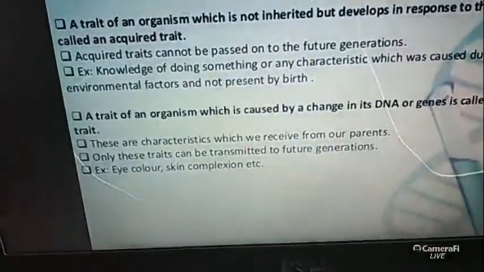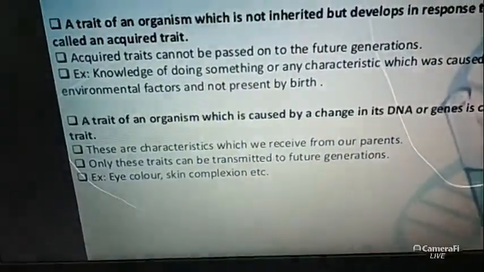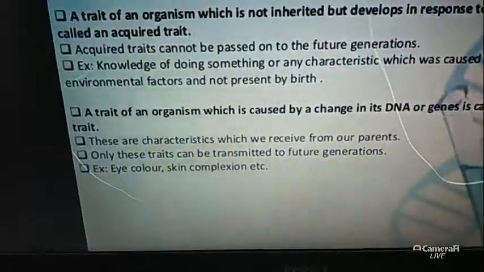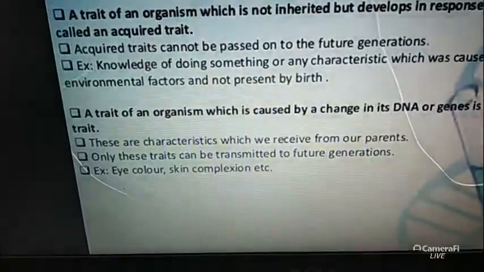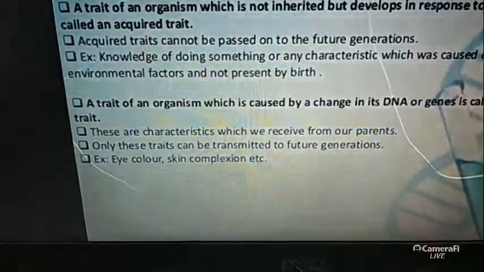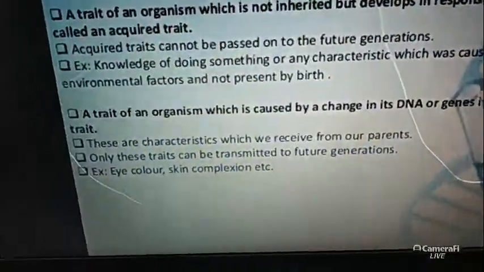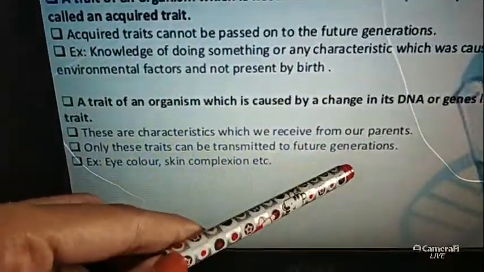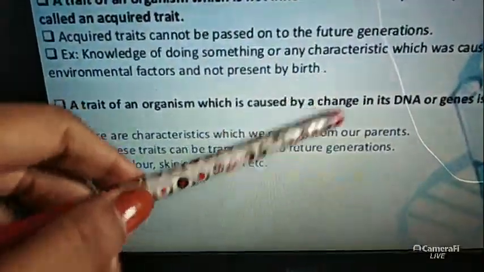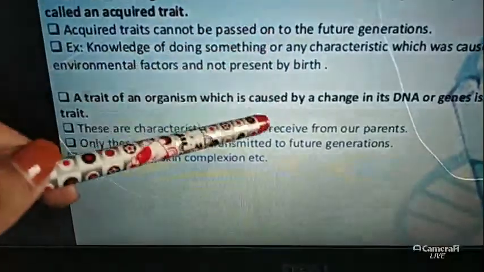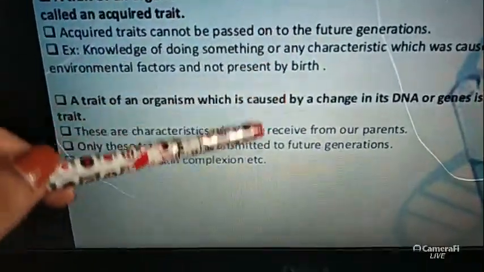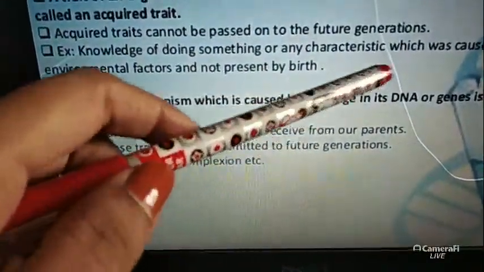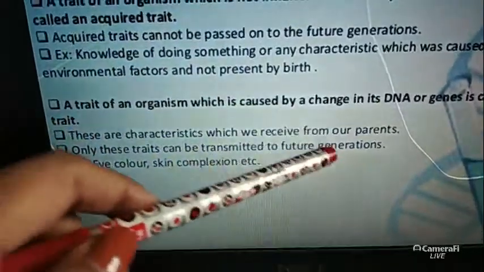The acquired trait cannot be transmitted to the future generation because it is our gathered knowledge for better adaptation and survivability. But an inherited trait can be transmitted because it is our hereditary material, coming from our DNA or genes, from our parents' body.